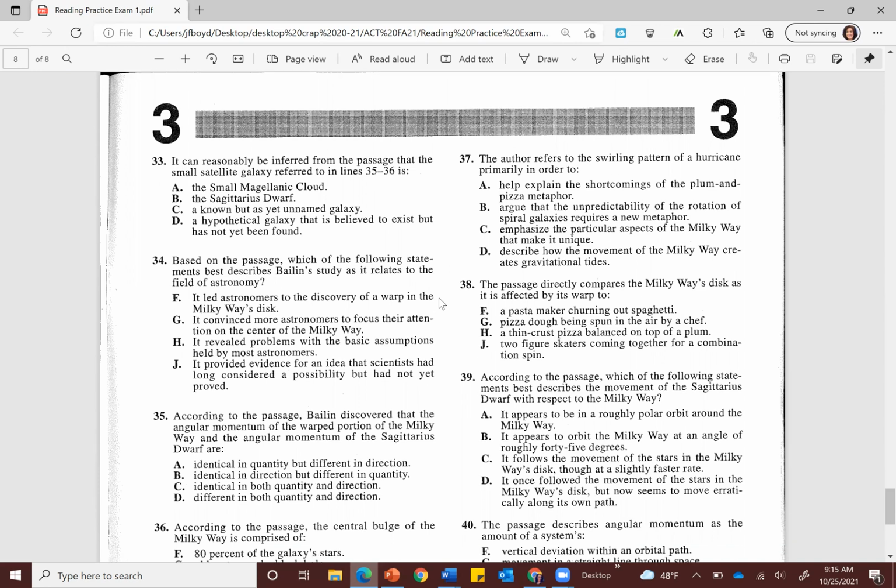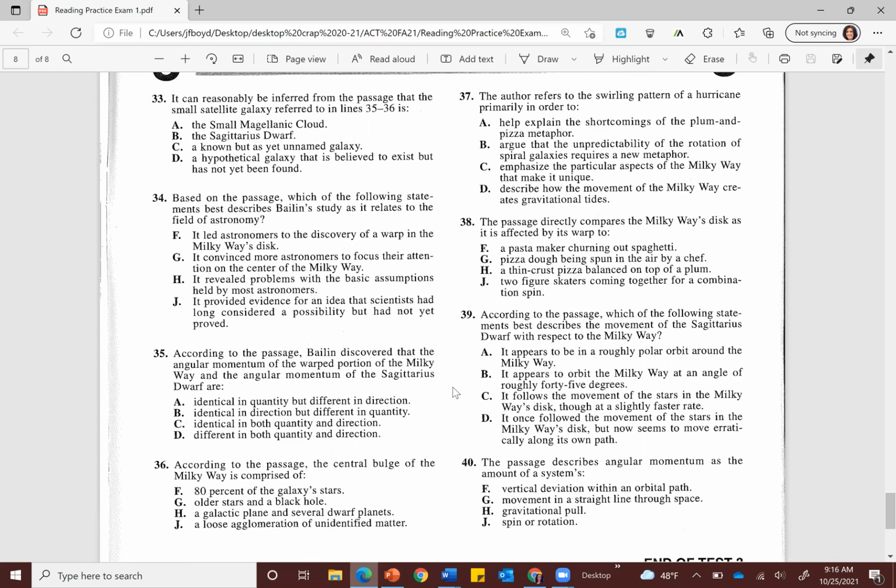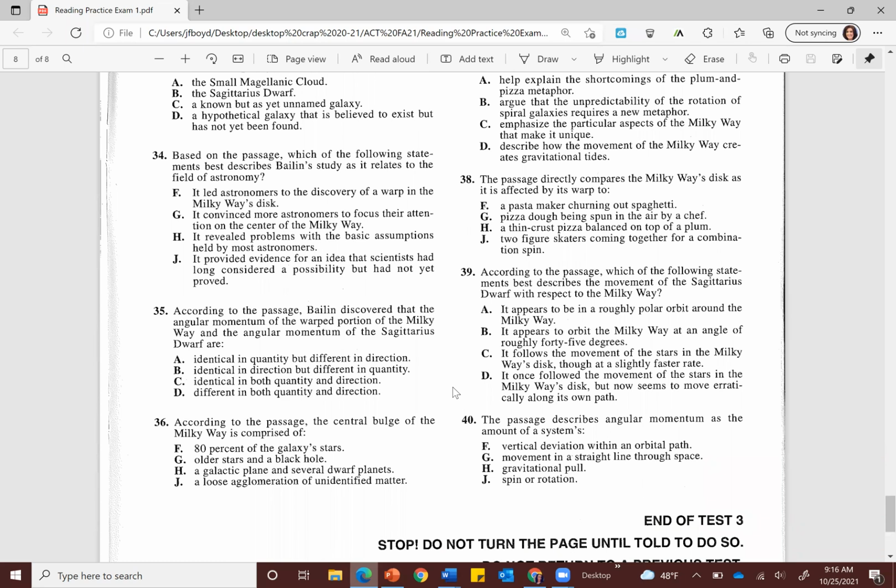Number 34, based on the passage, which of the following statements best describes Baelen's study as it relates to the field of astronomy? Take a moment and see if you can't find the right answer. The right answer for this question is J. It provided evidence for an idea that scientists had long considered a possibility, but had not yet proved. That again is a key ideas and details question.